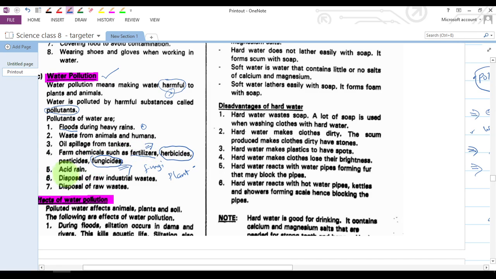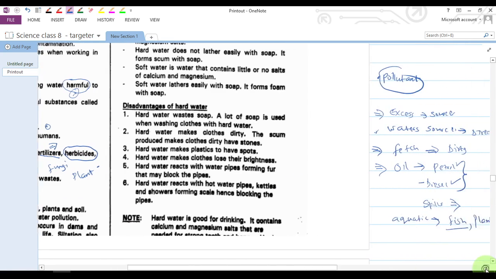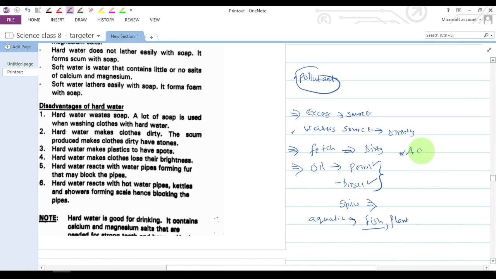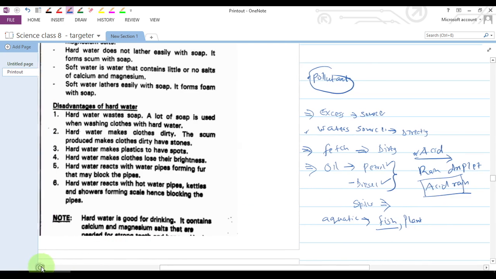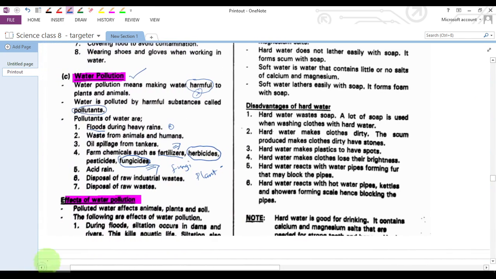We have acid rain. Acid rain occurs when the gases that are in the atmosphere mix with rain droplets. Hence, it causes acid rain. And when this acid rain comes to the containers, that acid rain is poisonous because it is combined with harmful gases, which have contaminated the water.